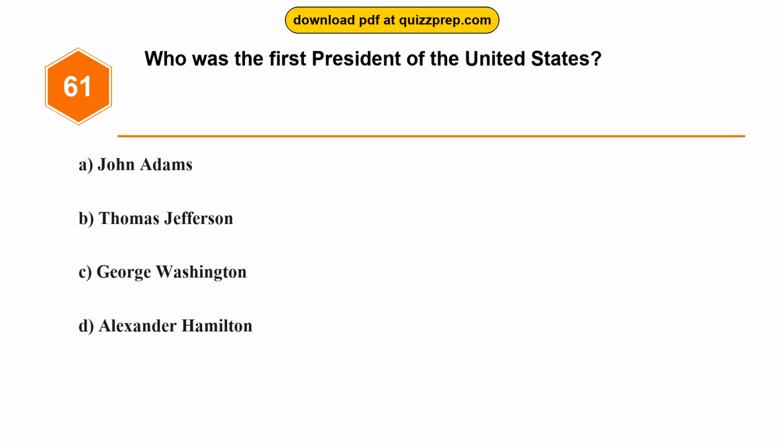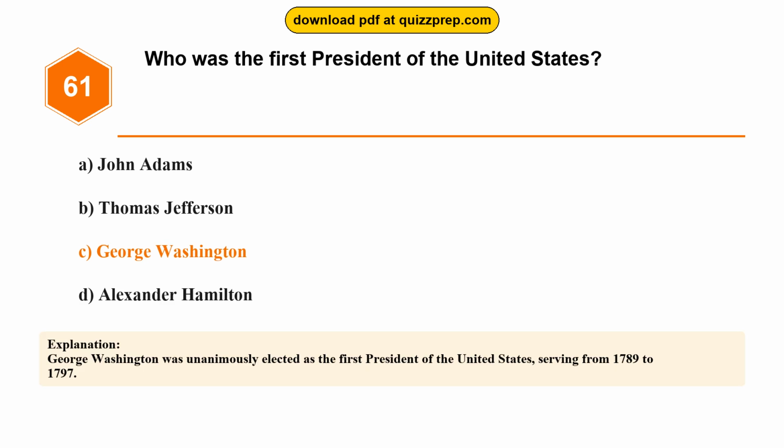Question 61. Who was the first president of the United States? Option A. John Adams. Option B. Thomas Jefferson. Option C. George Washington. Option D. Alexander Hamilton. The correct answer is option C. George Washington. George Washington was unanimously elected as the first President of the United States, serving from 1789 to 1797.